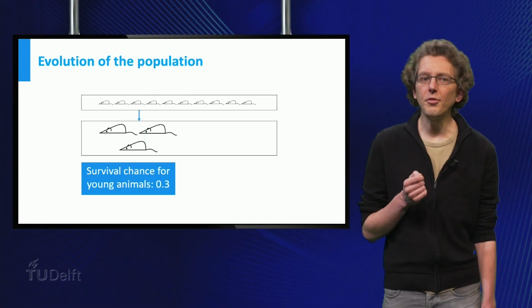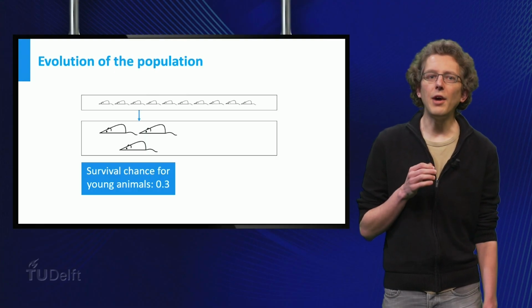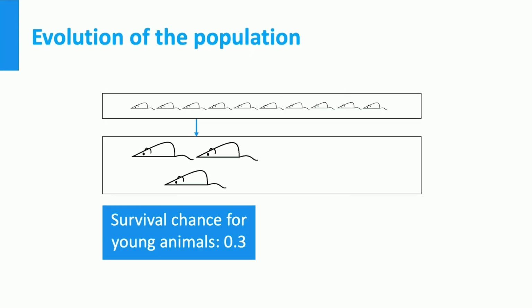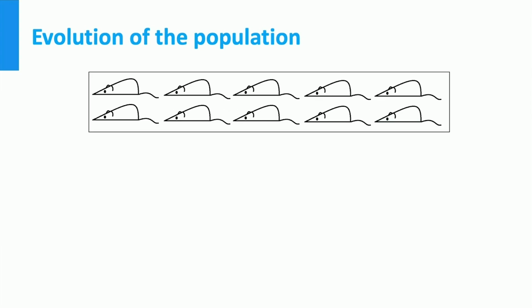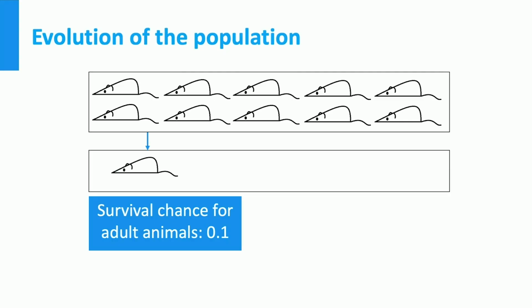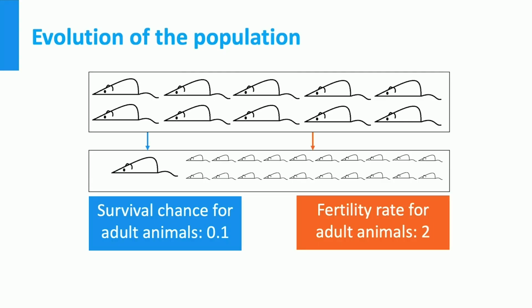The young mice produce offspring. Let us say that on average every young animal that is counted today will have produced 1 offspring by next year. This means that by next year our starting population of 100 young mice will have evolved into a population of 30 adult mice and 100 young ones. What about the adult mice? Here you see 10 of them. They are more likely to die. They only have a 10% survival chance. However, they are more fertile than the young animals. On average, they each have 2 offspring by the next year.